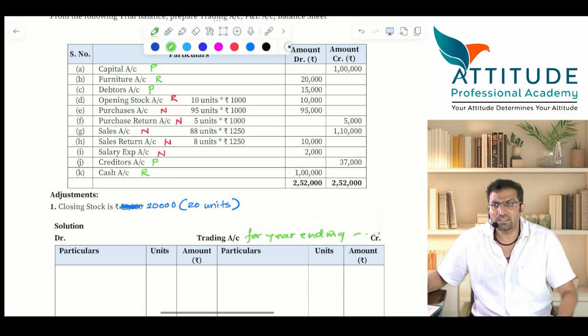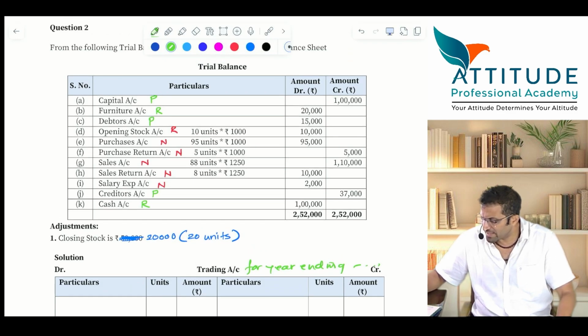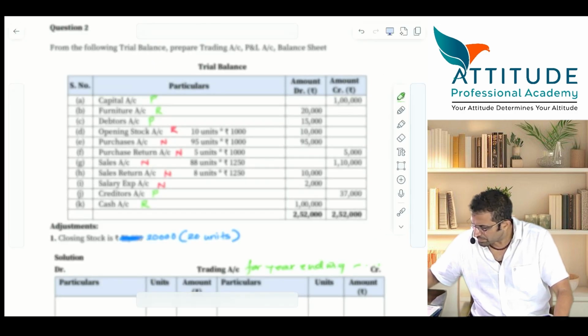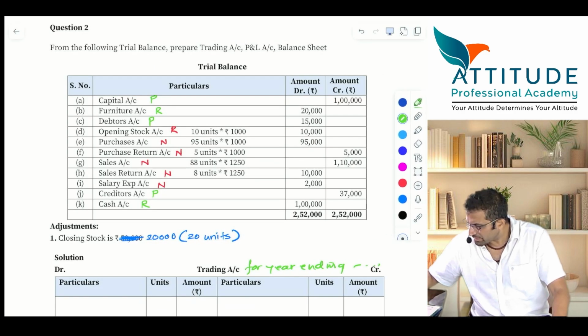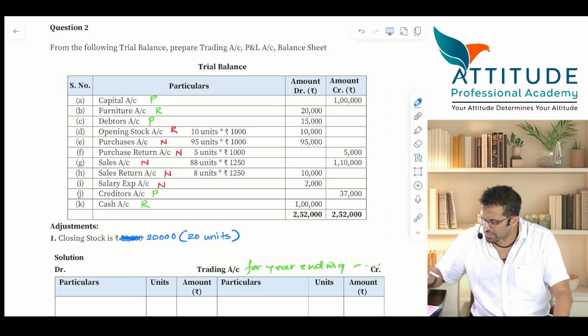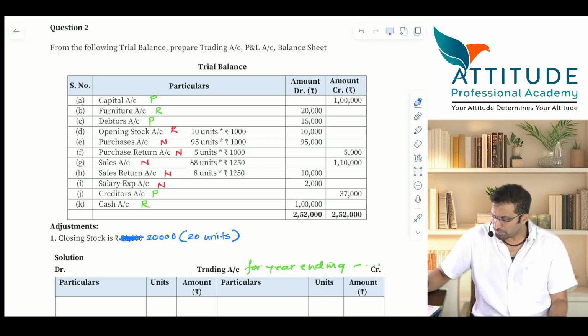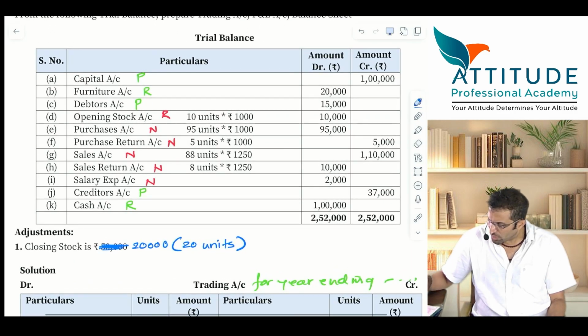Shall we proceed? Okay. Now I'll ask you a question in this. Guys, please answer. Please tell me which account you are going to close first. What about purchase return? You are saying opening stock should be closed first. I am saying purchase return will be closed first.